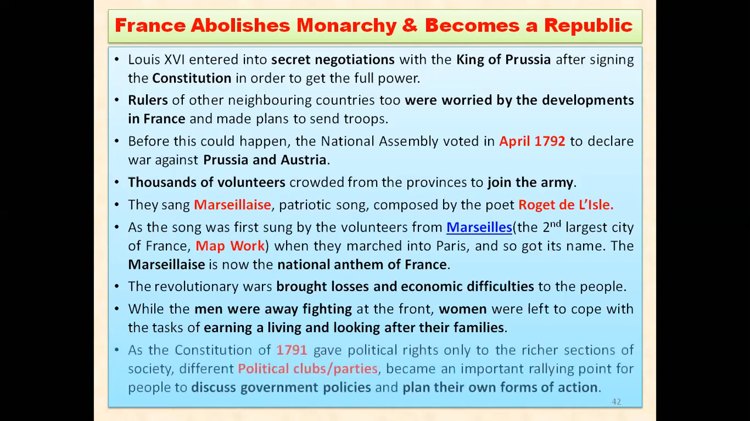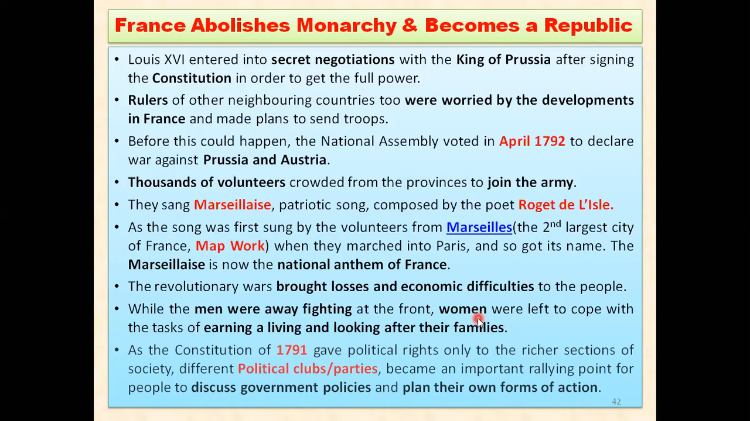So what would happen? The Constitution of 1791 gave political rights to the richer sections of society, as we discussed in our previous videos, that only the highest taxpayers were on the top level. They were in the legislature group. So they were making laws, even controlling the king and his ministers. So in one sentence, you can say that France was controlled by the richer members of the society.